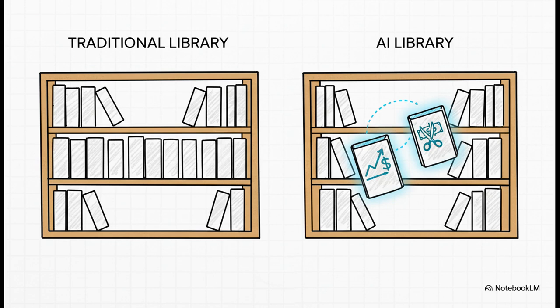Probably the best way to picture it is like a very special kind of library. Now, in a normal library, you look for a book by its title, right? But in this AI library, the books are all organized by what they're actually about. So a report on boosting company profits is sitting right next to a memo on new cost-cutting strategies, because the database gets that they are related by meaning.